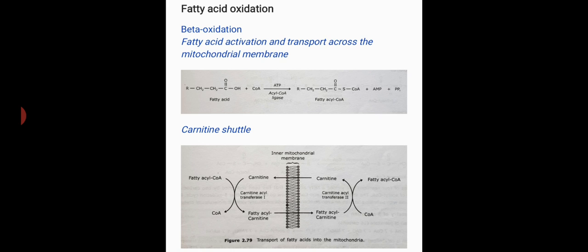Fatty acids are first activated in a reaction with ATP and coenzyme A. They undergo an ATP dependent acylation reaction to form fatty acyl coenzyme A. This reaction is catalyzed by the enzyme acyl coenzyme A synthetase, also known as acyl coenzyme A ligase. Fatty acids are activated in the cytosol, but they are oxidized in the mitochondrion.